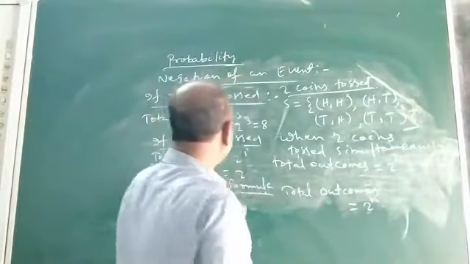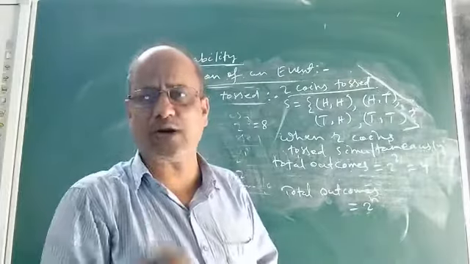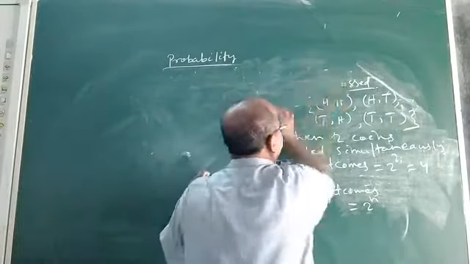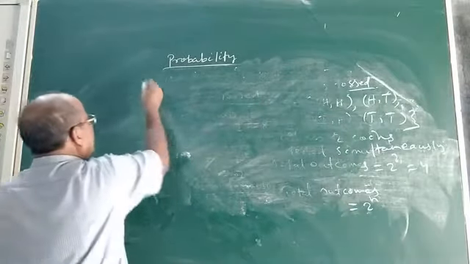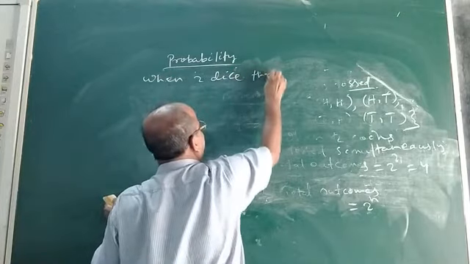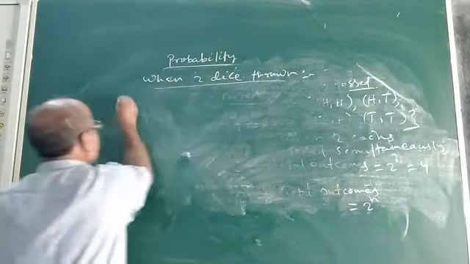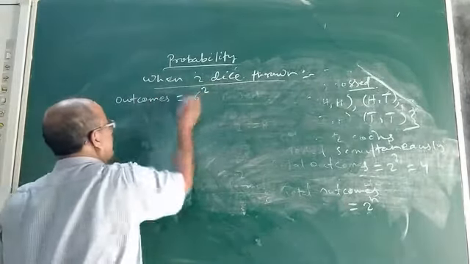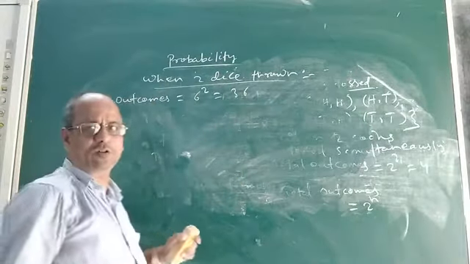Okay, so let us denote what are the outcomes when two dice are thrown at a time or simultaneously. See, I said it is 6 to the power 2, that is 36. Then how will you believe? Yes, what Sari is saying, it is true. How to know? Let us denote the sample space when two dice are thrown simultaneously. Total outcomes will be 6 to the power 2, that is 36. Let us find out all the 36 outcomes.